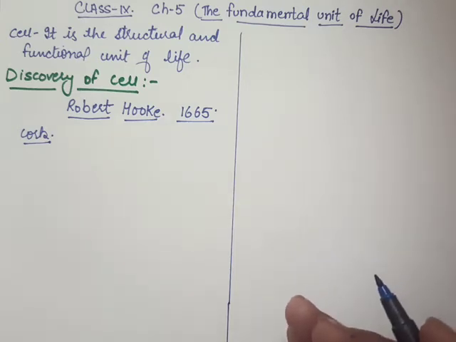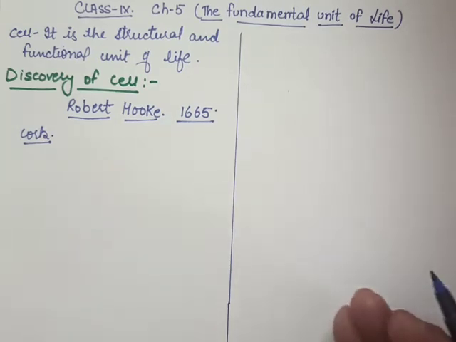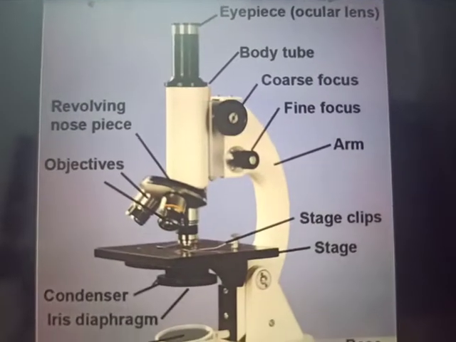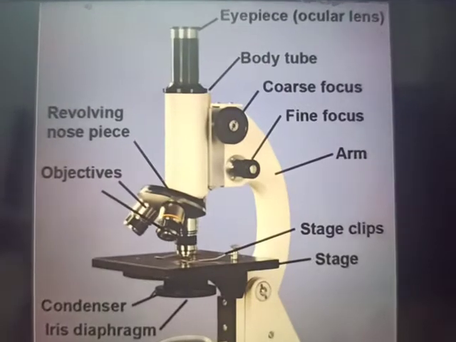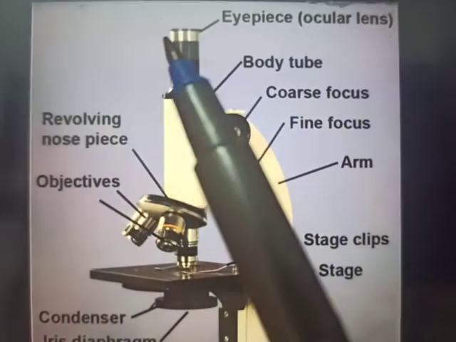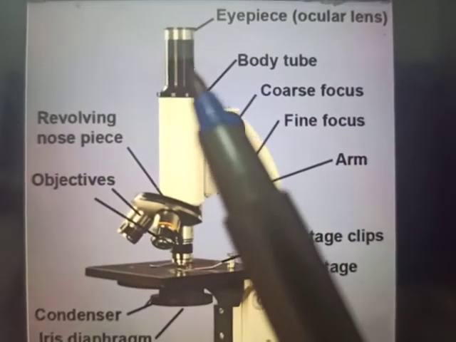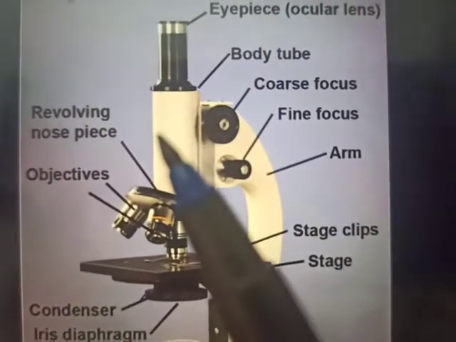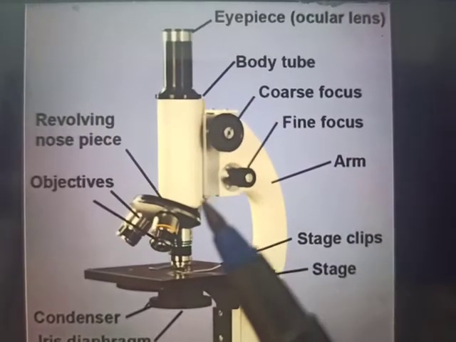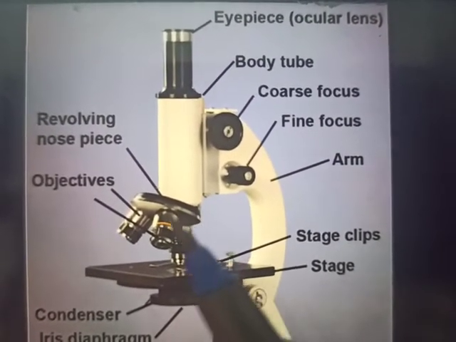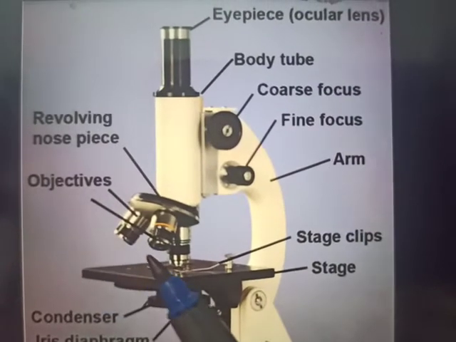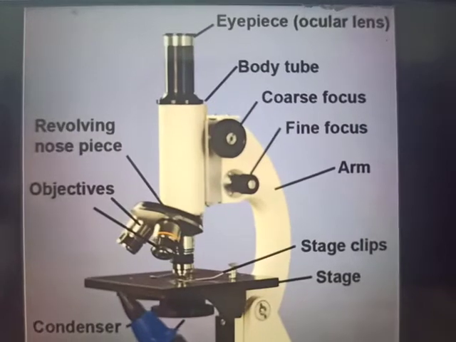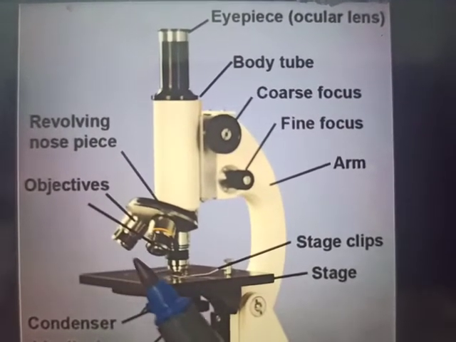What is a microscope? Might be you have seen it in the school labs also. So this is the compound microscope. This is the eyepiece from where we can see. Here we are using a lens of specific magnification. This is the body tube. These are the knobs that we use for focusing the slides. Here these are the objectives. The lenses are of different magnifications and we can revolve them.